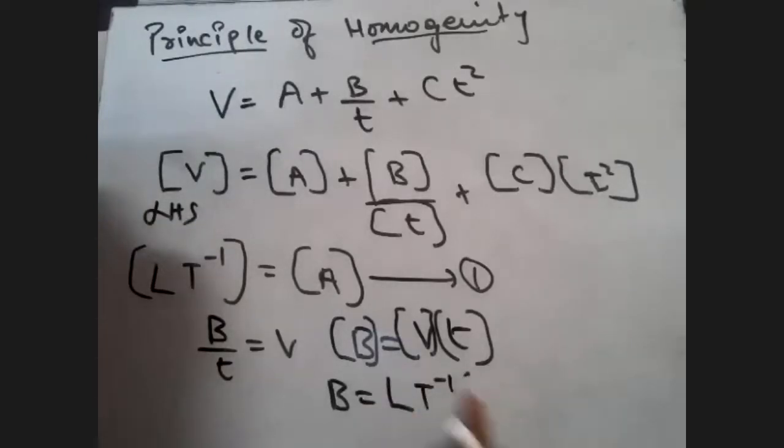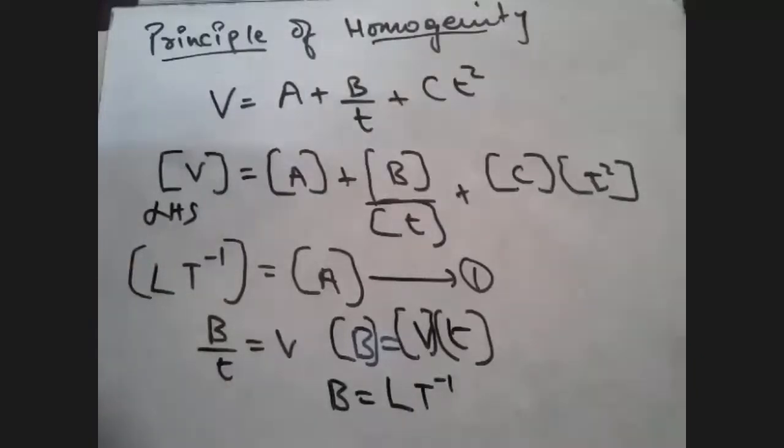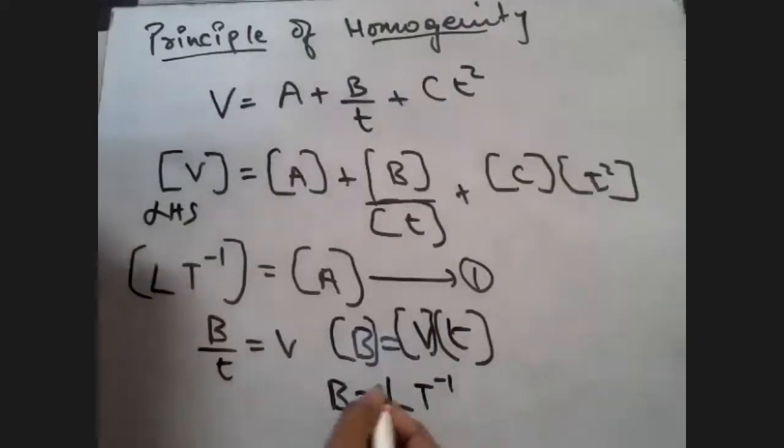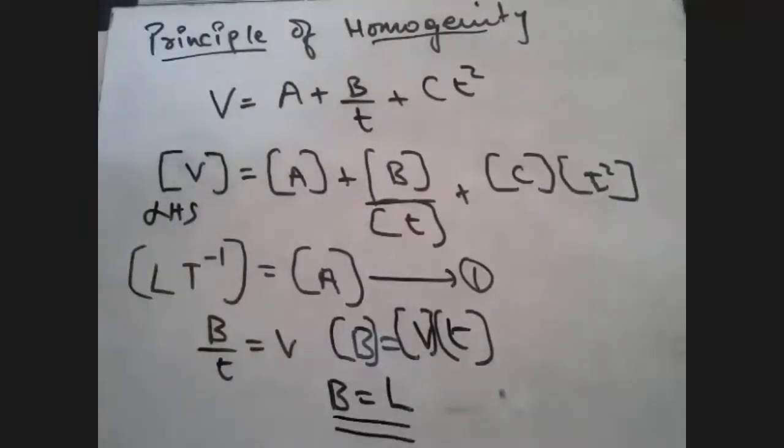LT raised to minus 1, this is the velocity dimension, multiplied by T only. What will it give you? Plus 1 over here, so T becomes 0. Yes, so B is equal to L. A is equal to LT raised to minus 1.